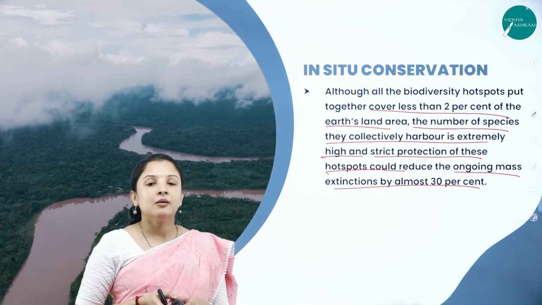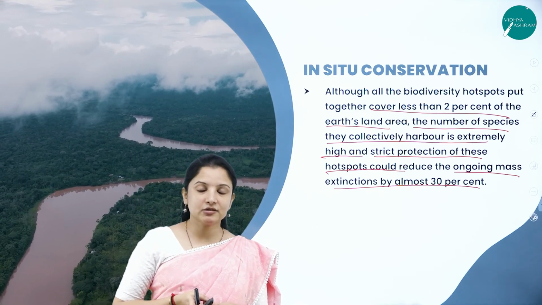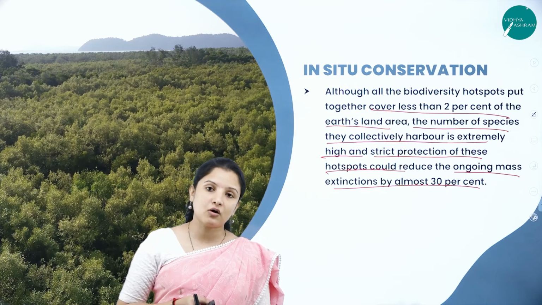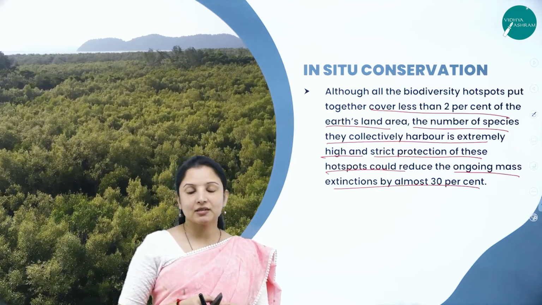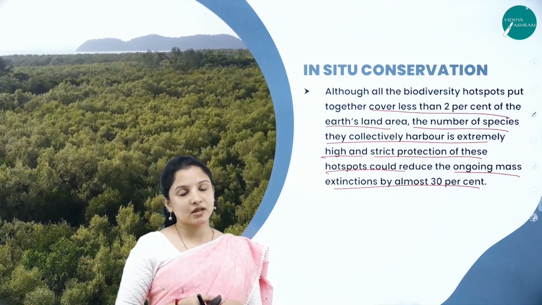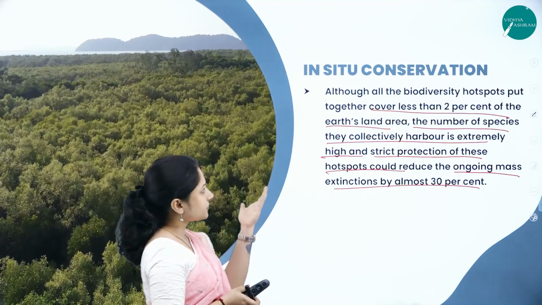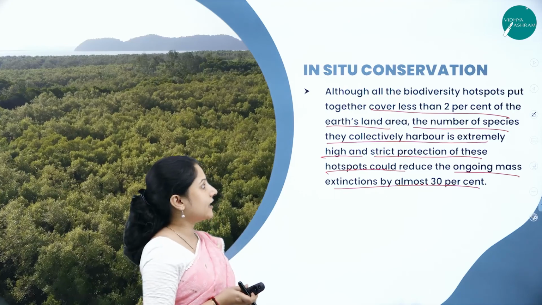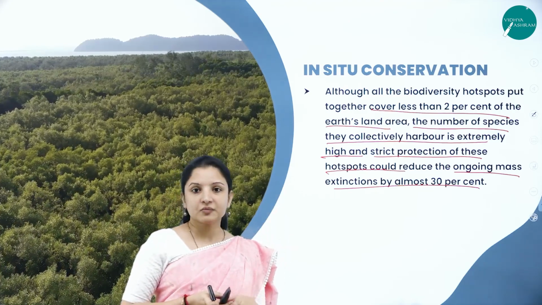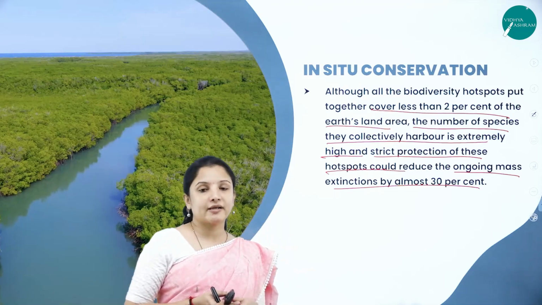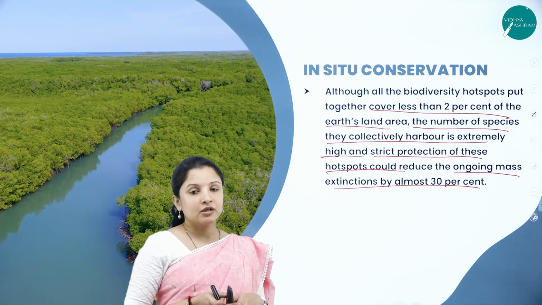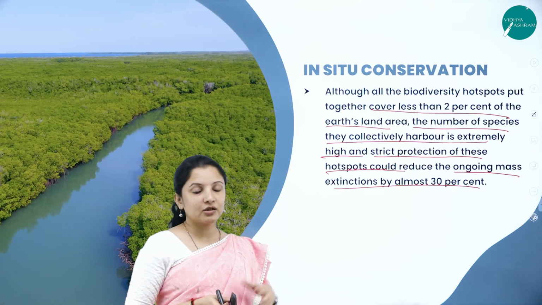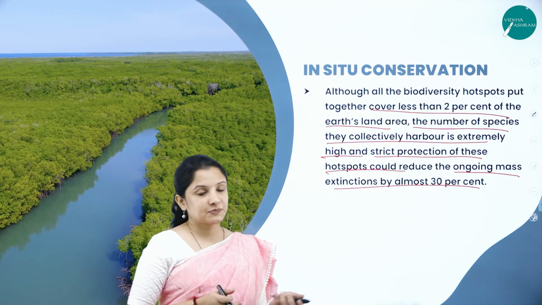So that is why biodiversity hotspots are maintained, so that at least 30% of the plant species and animal species can be conserved in a natural manner. Only 2% of the Earth's land area has a rich collection of species diversity and has been marked as biodiversity hotspot. So at least safeguarding that 2% will conserve a lot of species.